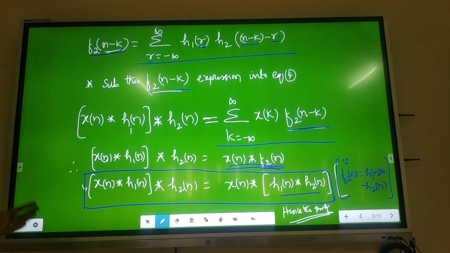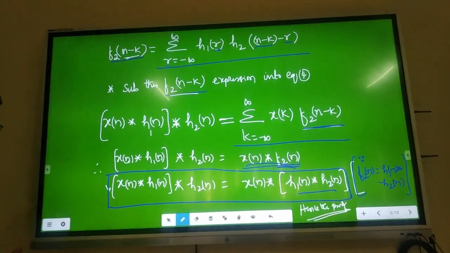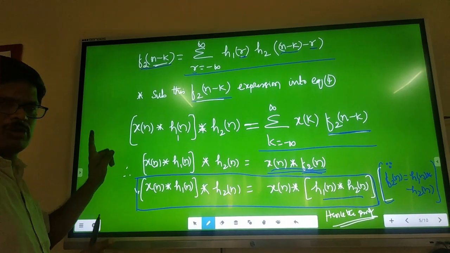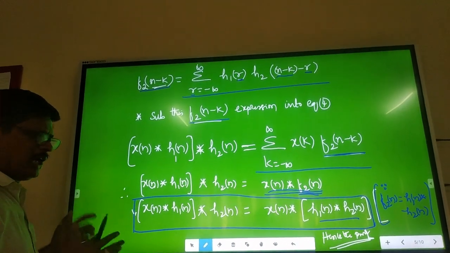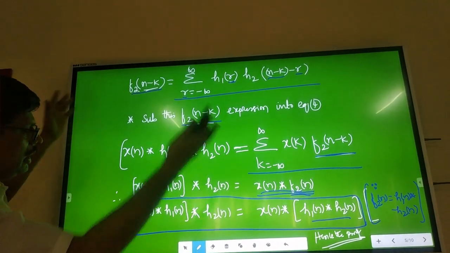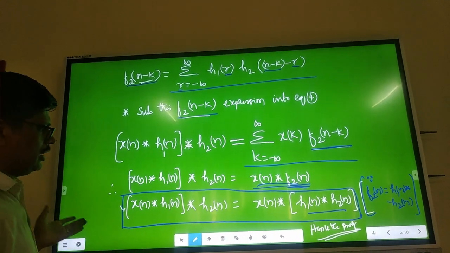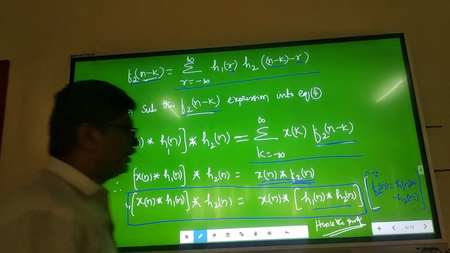In signal processing, if you have more than one signal, today you will not have only simple signals, one signal or two signals. You will always have n signals, 3 signals, 4 signals, like these combinations in real time. That is where this property is useful.